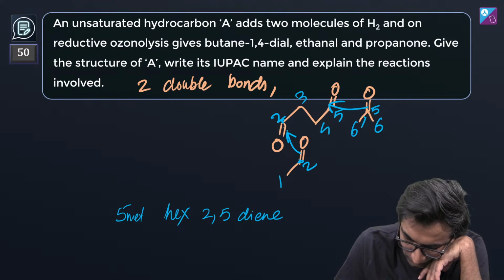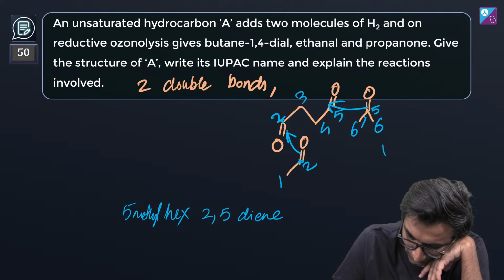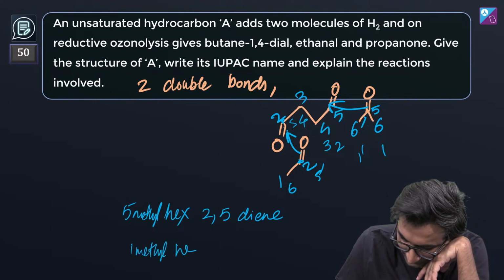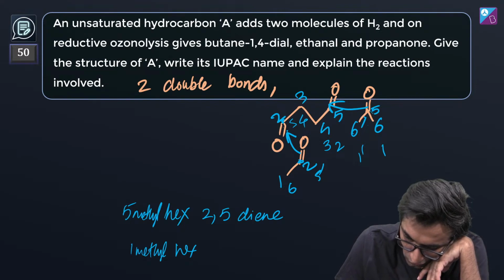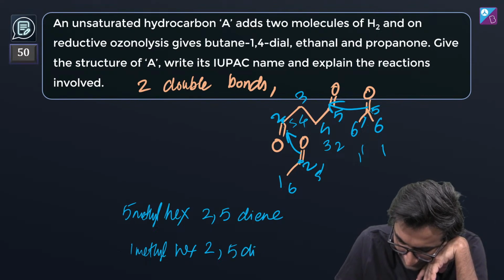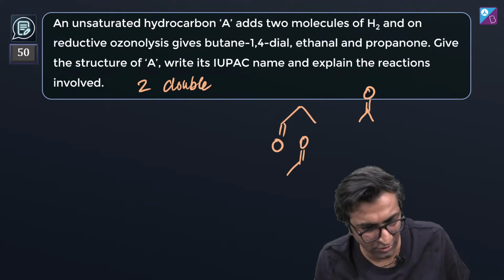I also have a 5-methyl, right? So 5-methyl doesn't make any sense. 5-methyl is a bad way to name it. I realize this, okay, we won't do 5-methyl. Let's do it the other way around. What if we do it like this? We number 1, dash, 2, then 3, then 4, then 5, 5, dash, and then 6. If we do it this way, then it will be 1-methylhexa-1,5-diene, and this is better, right? This is better, right? What do you think?